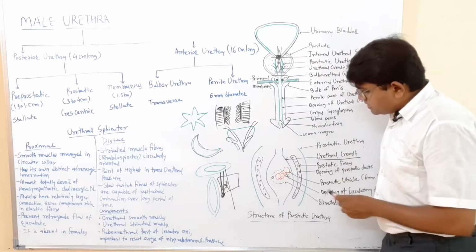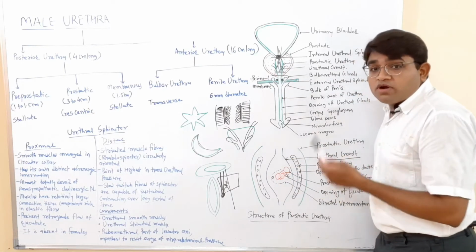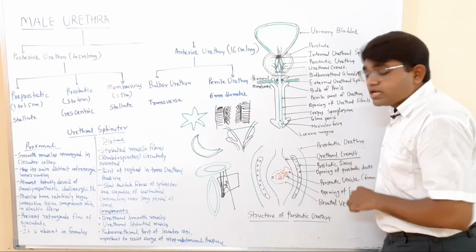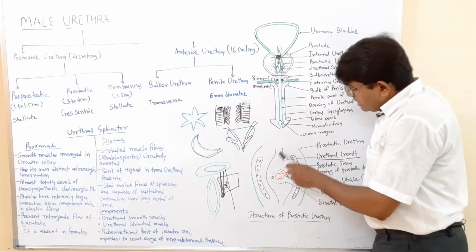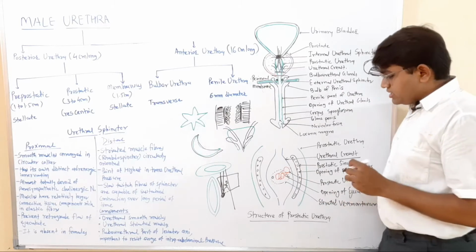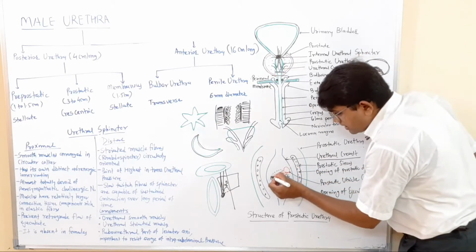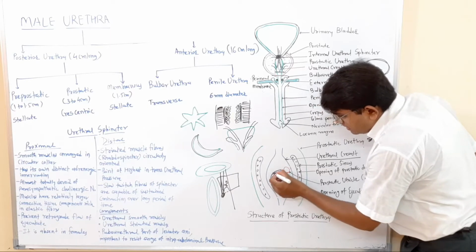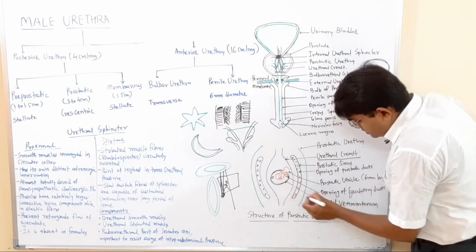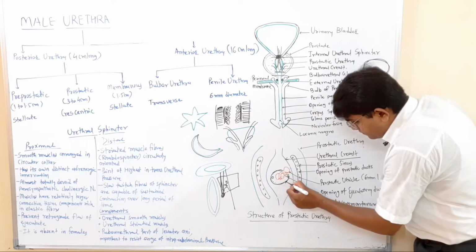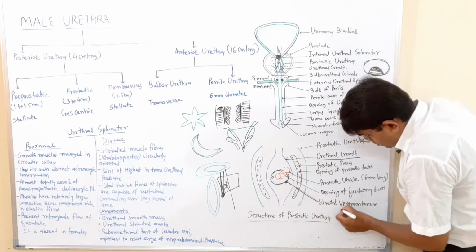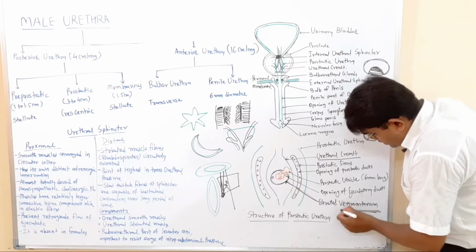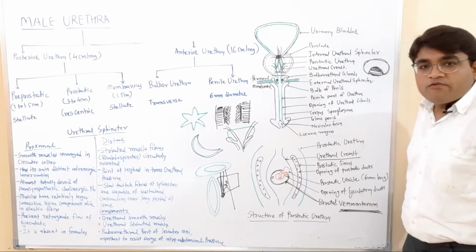On the posterior surface there is a longitudinal vertical elevation, and it is the urethral crest. At the center part of the urethral crest, there is another elevated area, and this elevated area is known as the verumontanum. What? Verumontanum. So what is the verumontanum?